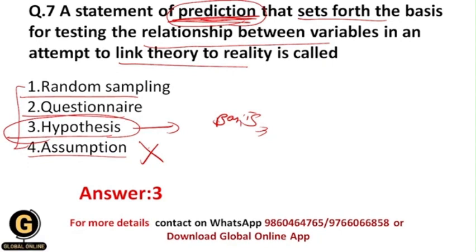All of you getting? And random sampling is the technique in the research process by which we select the samples from the target population. And questionnaire is the data collection method under which the researcher asks the questions to the respondents and the respondents give the answers to them. And that's why your correct answer should be 3.